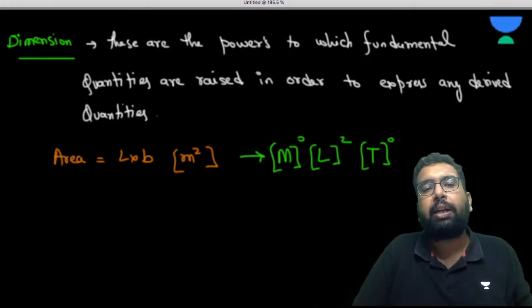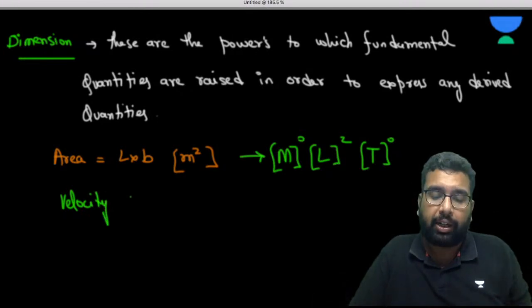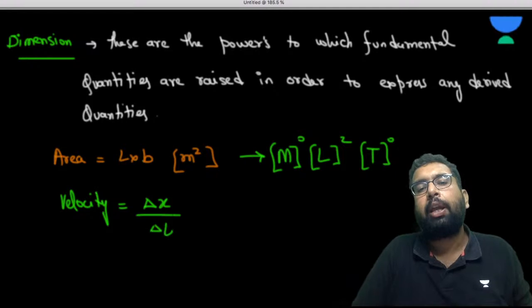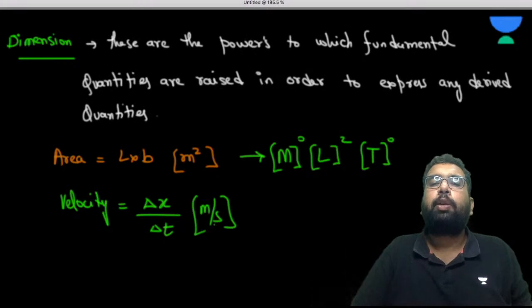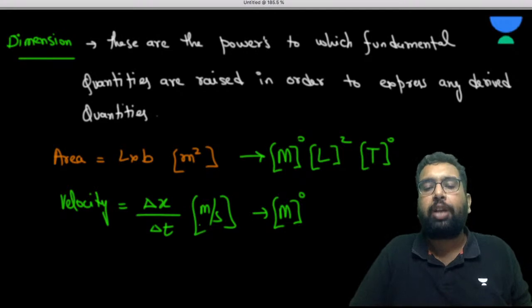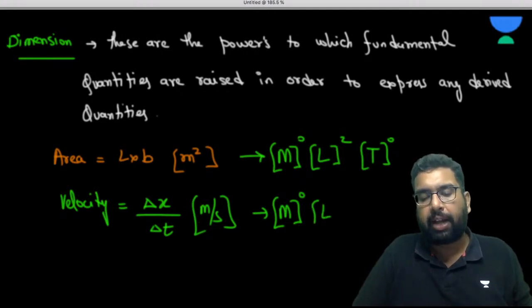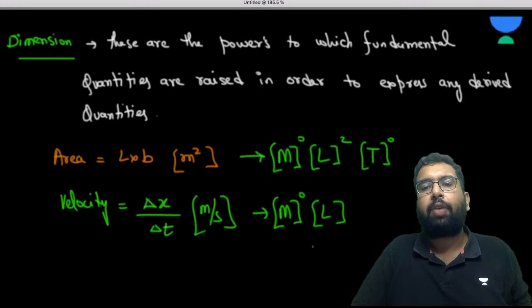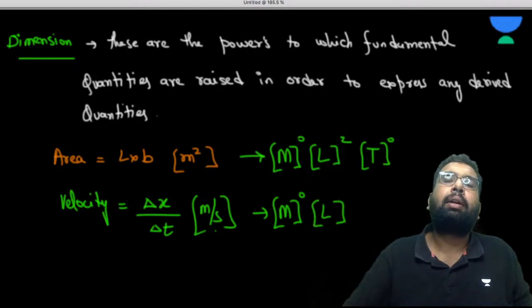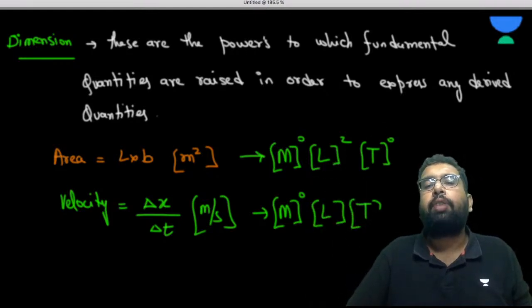In the same way, if you want to represent velocity, there are n number of derived quantities you may want to represent. Velocity is change in displacement upon change in time. The unit is meter per second. If you know the unit or the formula, you can get it. There is nothing of mass, so we raise the mass to the power 0. Meter is the fundamental dimension L. Second is upon time, so taking time to the numerator it will be T minus 1.